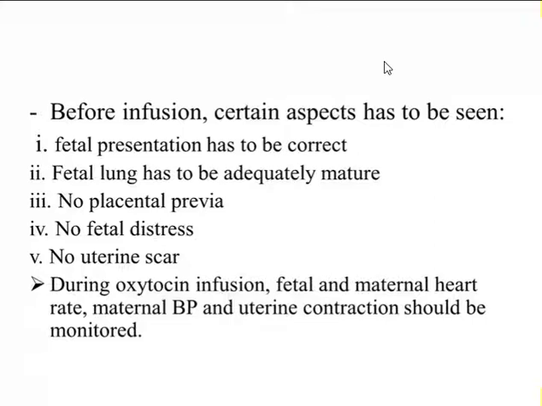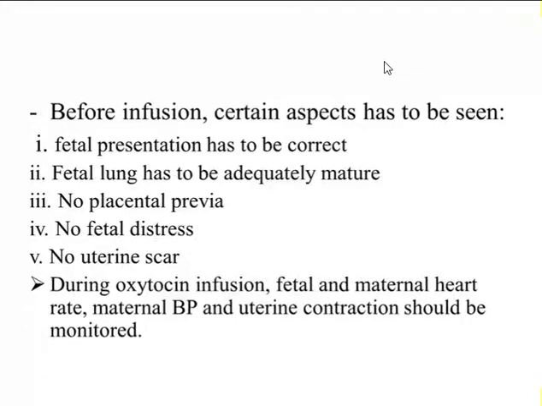And if we give oxytocin in foot presentation, what happens, the uterus will keep on contracting, and when the baby is delivered with the foot, then it is very difficult to deliver, because after the foot comes out, the hand will be arrested inside and the delivery may be a little complicated. So before giving oxytocin, we have to see that there should be a vertex presentation. There shouldn't be a breech presentation. Breech presentation means presentation with foot.